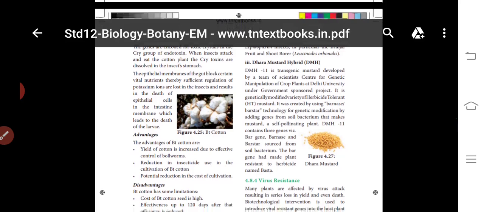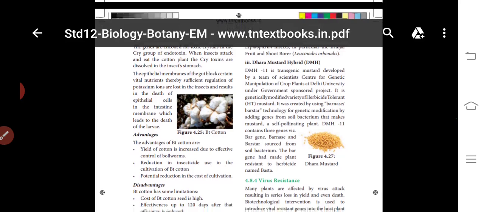Dhara Mustard Hybrid was developed in Delhi. It was created using the barnase and barstar technology for genetic modification by adding genes from the soil bacterium. Mustard is a self-pollinating plant.